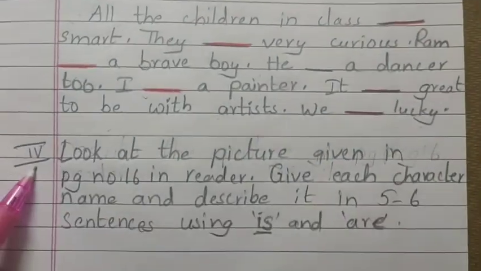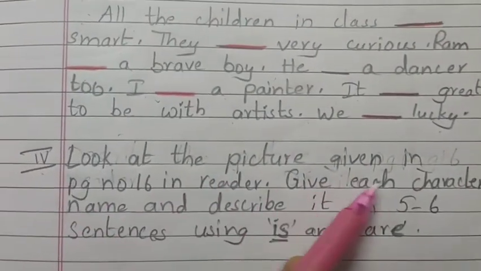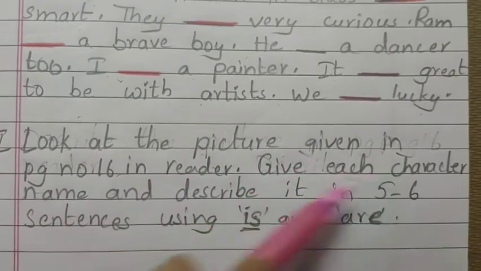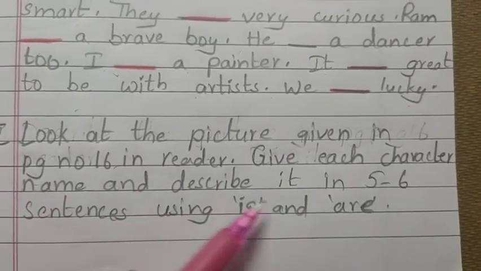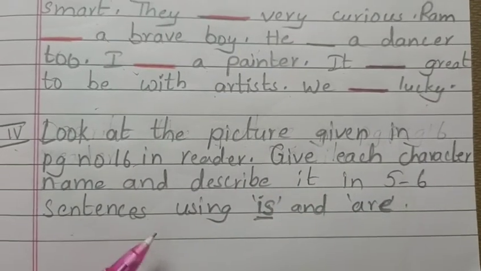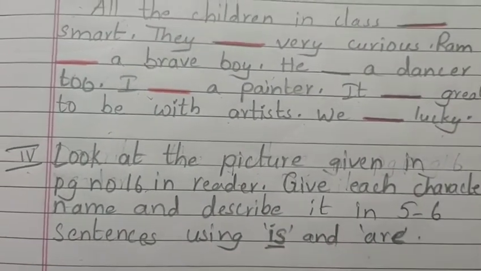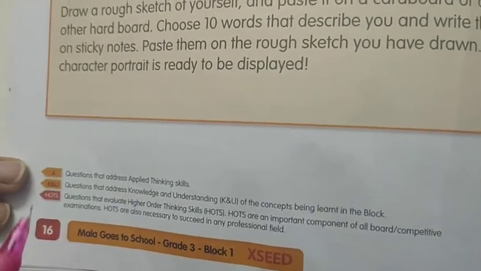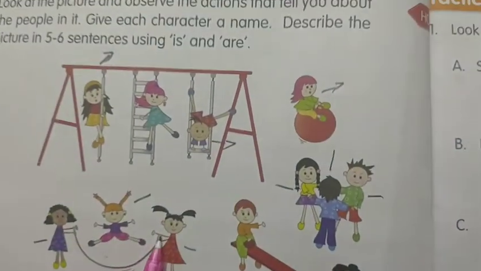Fourth one, look at the picture given on page number 16 in the Reader. Give each character a name and describe it in 5 to 6 sentences using is and are. See, children, page number 16 in the Reader. If you open your readers, you can see a picture on page number 16. You know what you have to do?